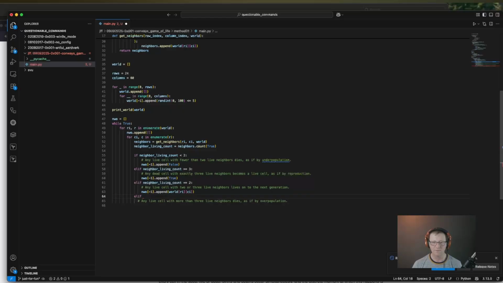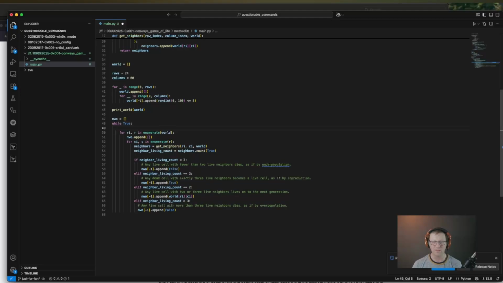So elif living neighbor count, neighbor living count, is greater than 3, New World Order, sub -1, dot append false. And now we want to be able to see what is happening with our world. We want to know if this logic here is correct, because I wouldn't be surprised if I screw something up. So we're going to start with a print world.